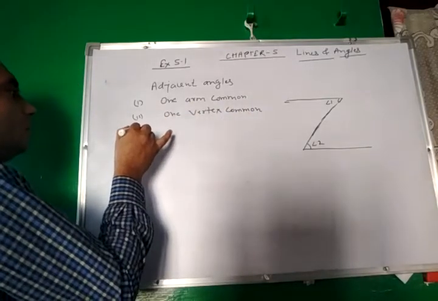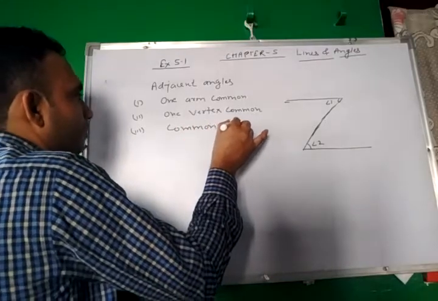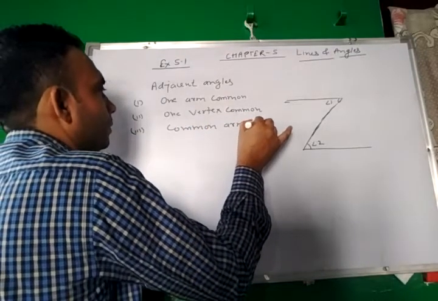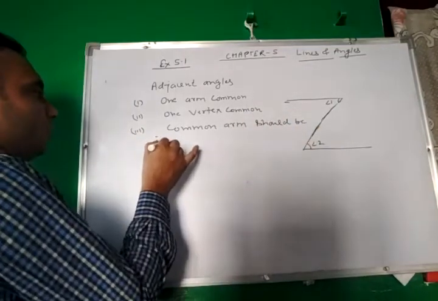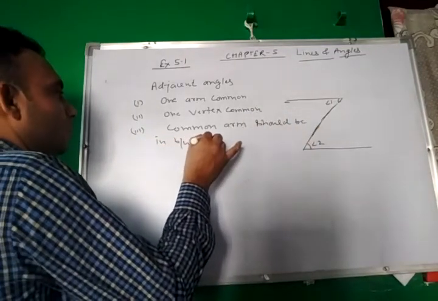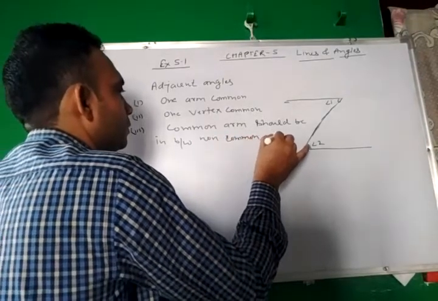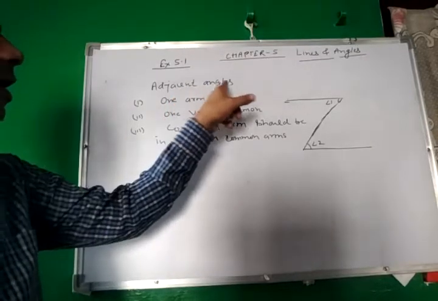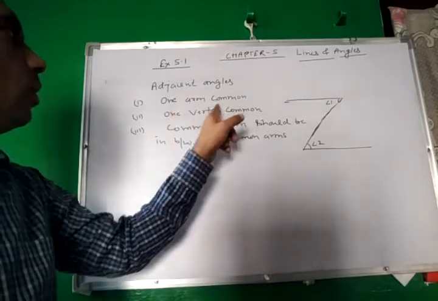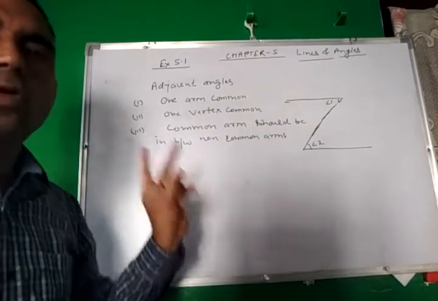And third, the common arm should be in between the non-common arms. These are the three essential properties which adjacent angles verify.